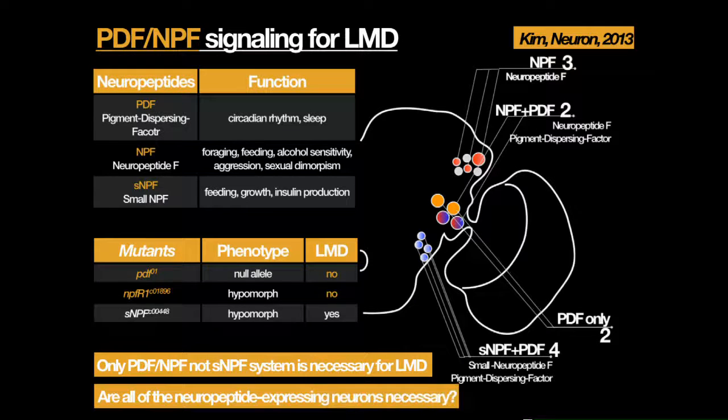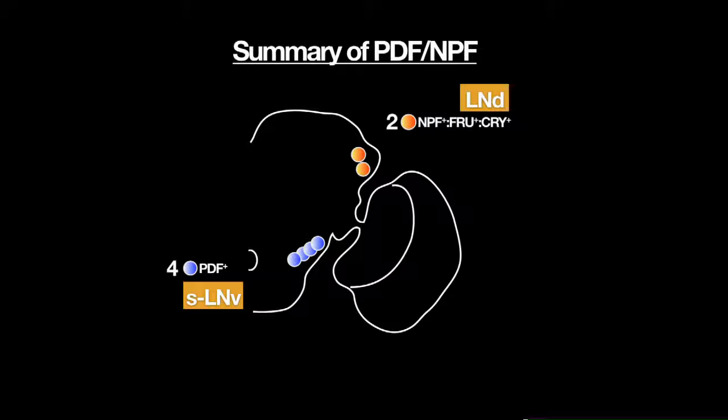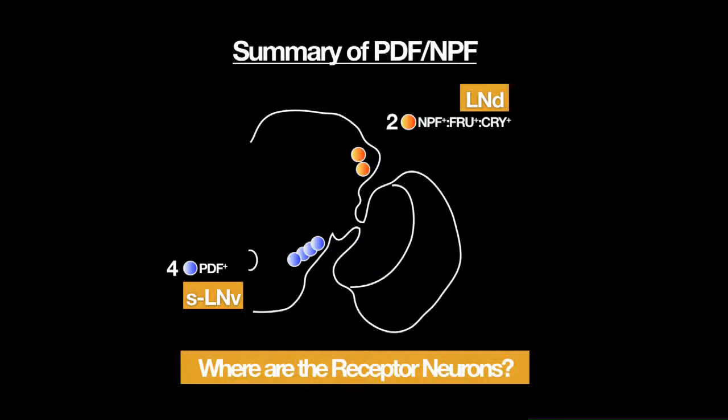So are all these neuropeptide-expressing neurons required to show the LMD? That was my question. What I found is that it's not. Only these 4 neurons expressing PDF are necessary and sufficient to show the LMD. So the large LMD 4 neurons are not required at all to show the LMD, I mean the PDF expression there. And the 2 MPF male-specific neurons are necessary and sufficient. The MPF expression there is necessary and sufficient to show the LMD. That's what I found. So this is neuropeptide.